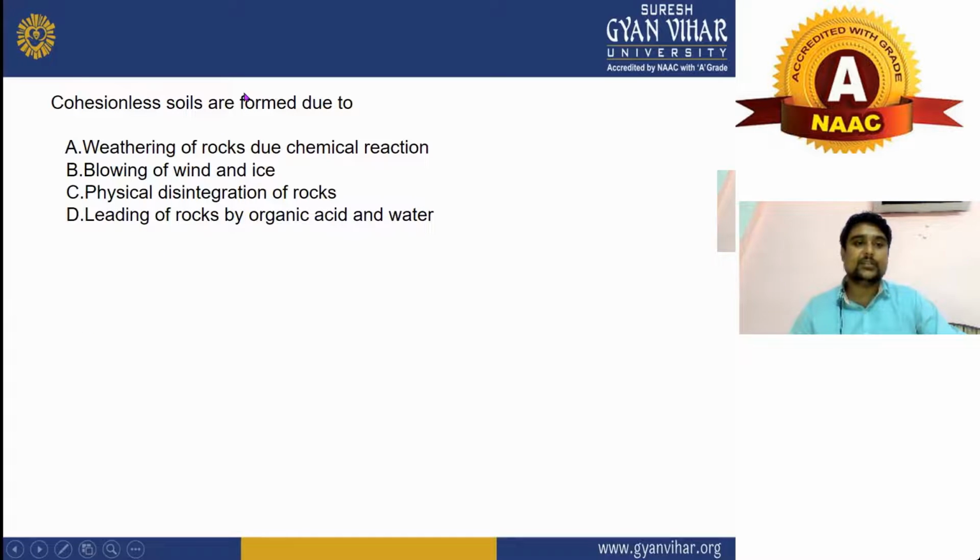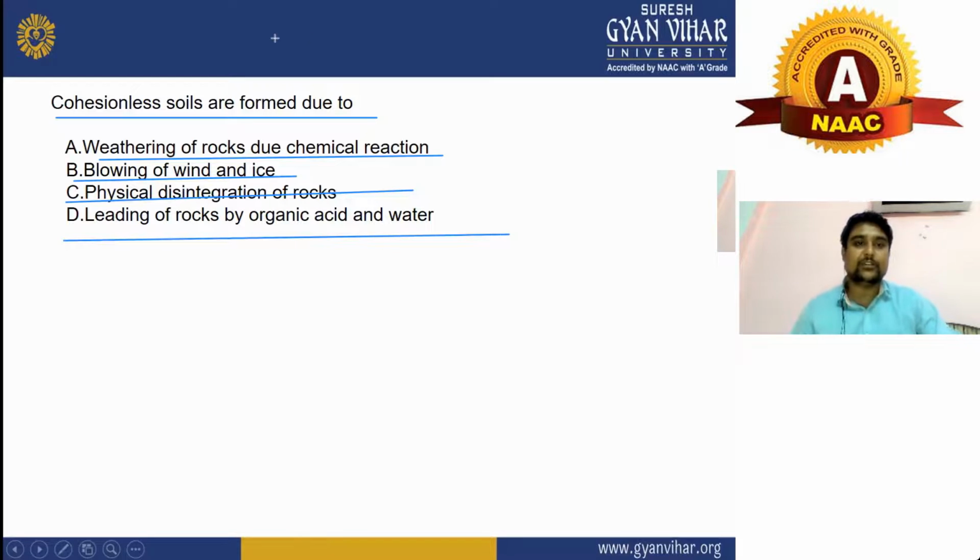Now let's see the next question. Cohesionless soil is formed due to the, here it is asking, when cohesionless soil will be formed. Here is given: weathering of rocks due to chemical reaction, blowing of wind and ice, physical disintegration of rocks, and leaching of rocks by organic or acidic water. Before going to the answer, we will also see what is the cycle of formation of soil, how soil is formed.